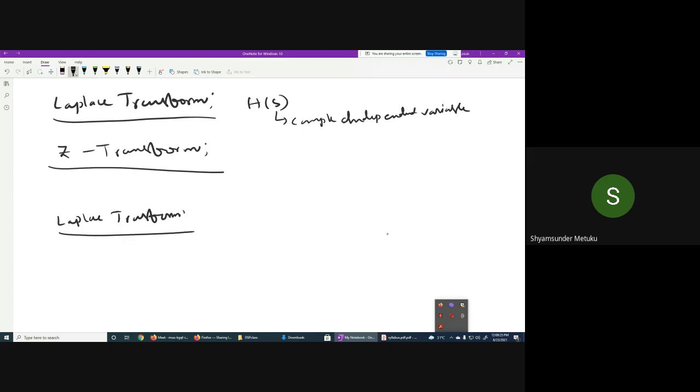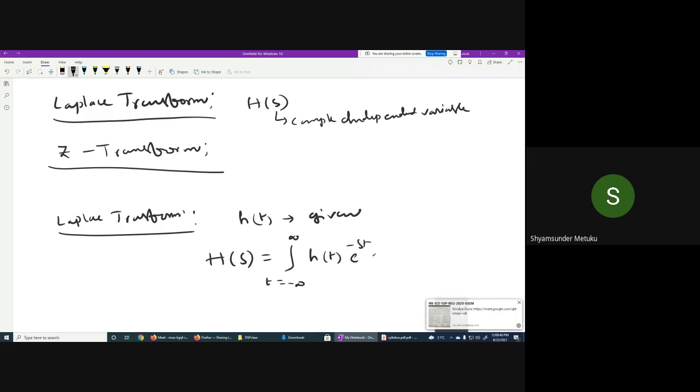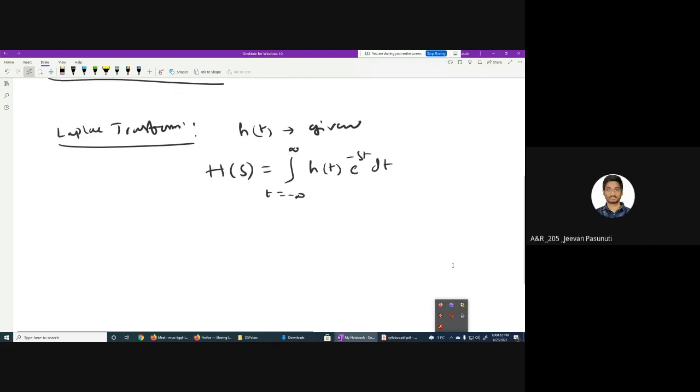Okay. I'll give you first one or two Laplace transform examples so that you can recollect what you have done in mathematics or some other subject. Suppose an equation h of t is given. What is the Laplace transform for the given h of t? It is the integral from minus infinity to infinity of h of t e power minus st. Correct or not? Yes, sir.